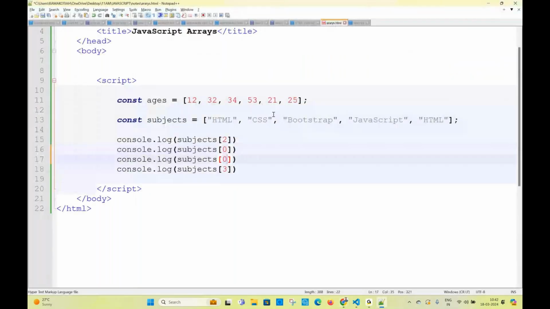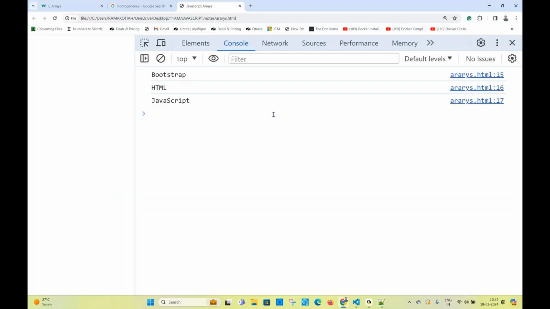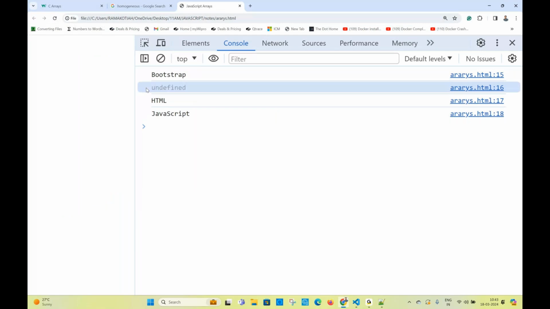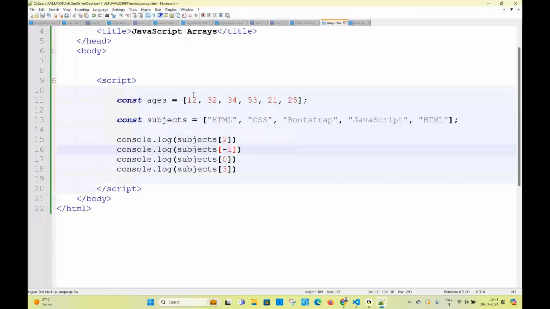If I write subjects of -1, I don't know, I'm just trying with you guys. What is the output? Undefined. There is no -1 position. Here array positions are always positive values. There are no negative values. Index always comes as positive.